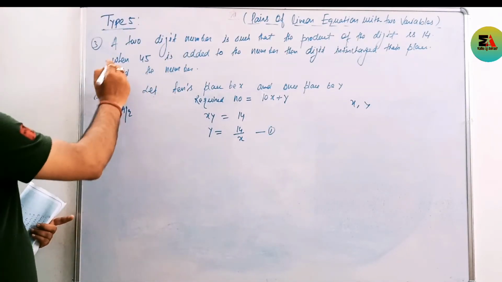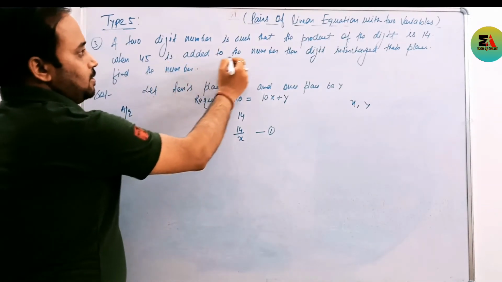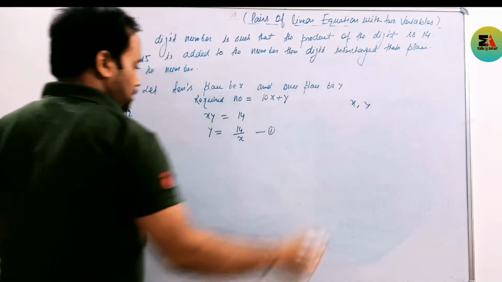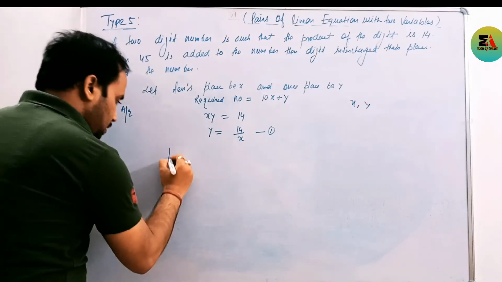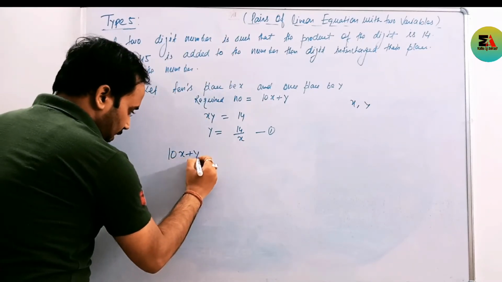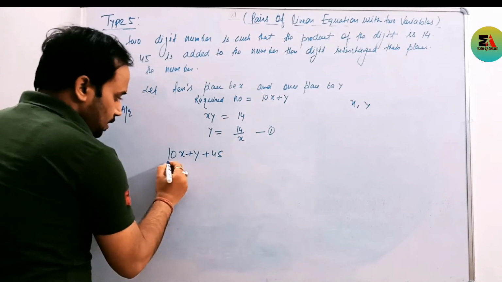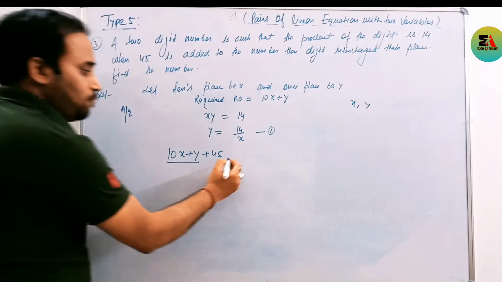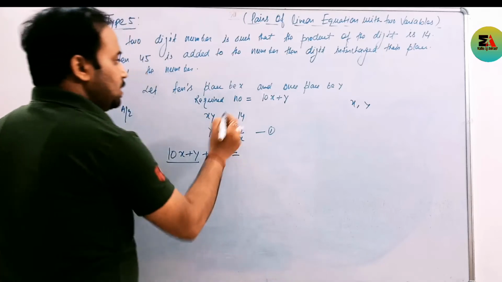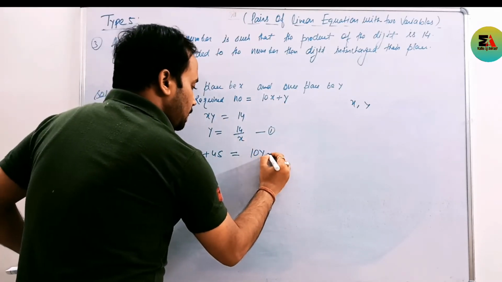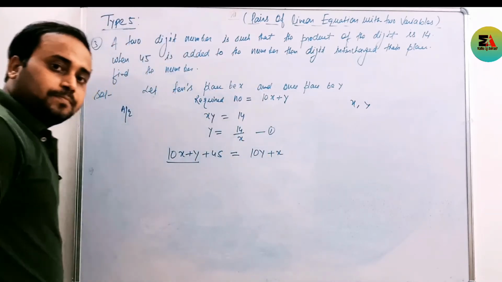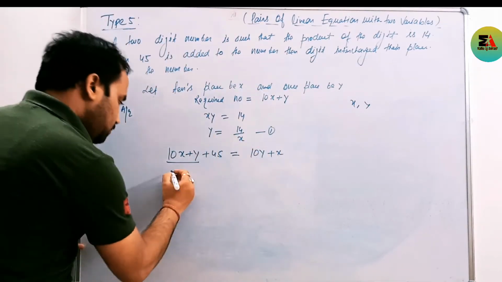Now again the question said when 45 is added, the digits of the number will be interchanged. Now 45 will be added: 10x plus y plus 45. This is the required number and we added 45. The digits will be interchanged. After interchanging this, it becomes what? 10y plus x. Clear? Now collect the terms.